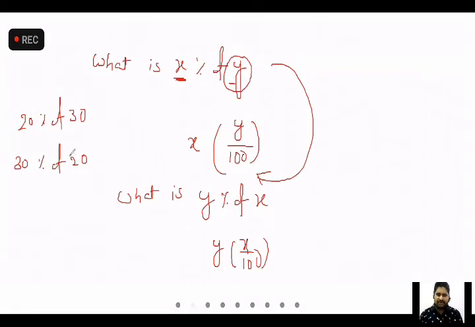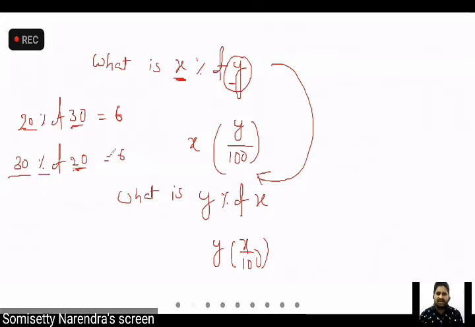20% of 30 is 20 into 30 by 100, 600 by 100, 6. So each 10% is 3 and 20% is 6. 30% of 20 is 30 into 20 by 100, the same. Otherwise each 10% is 2, and 30% is three 2s, which is 6. Can I get the same? Yes, obviously same. Remember this point.